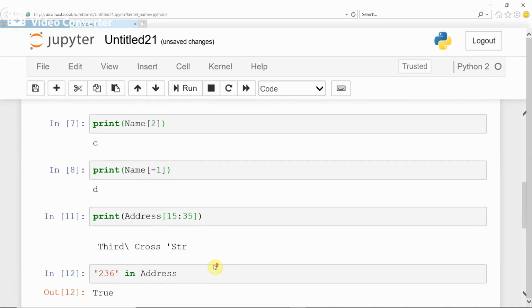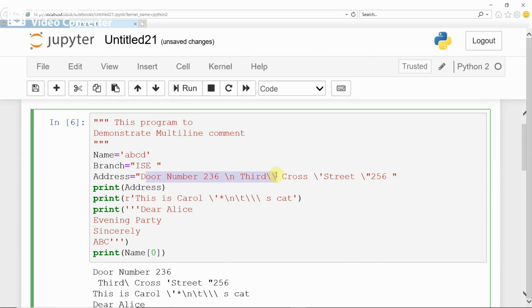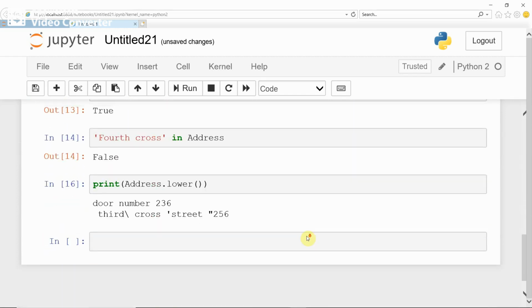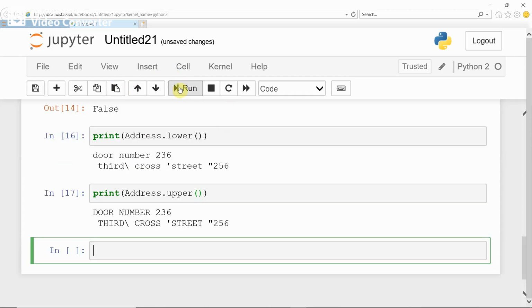If you want to convert all the characters of the address into uppercase, use the print method and then address dot upper. Run. Now you get all the characters converted into uppercase.